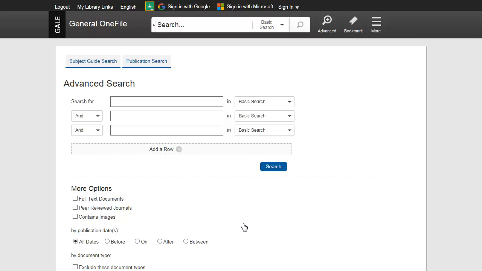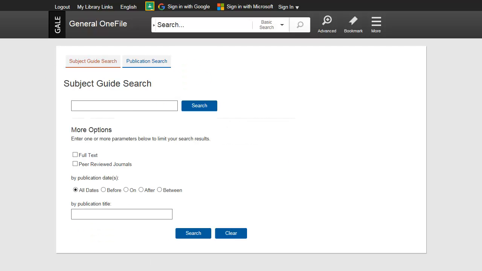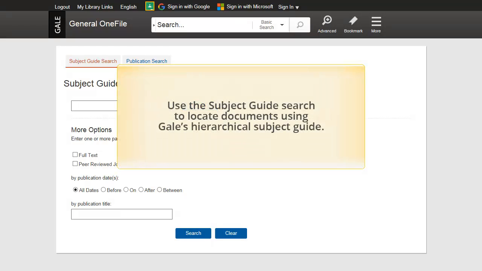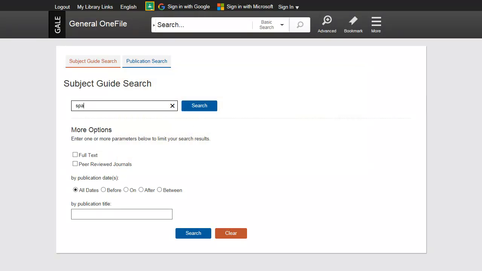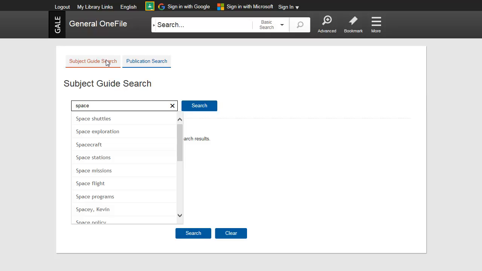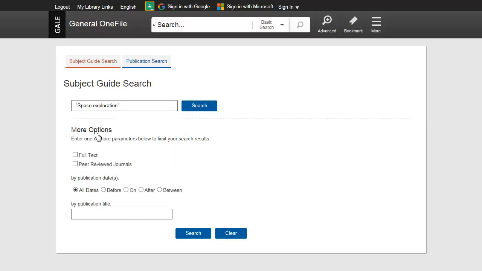From Advanced Search, you can also access the Subject Guide Search or Publication Search. The Subject Guide Search returns a list of subject terms based on your search term.